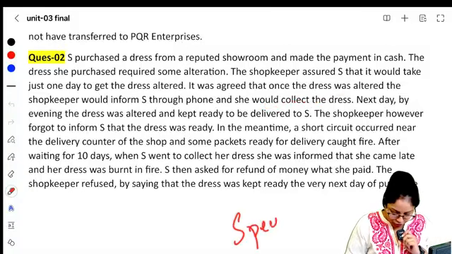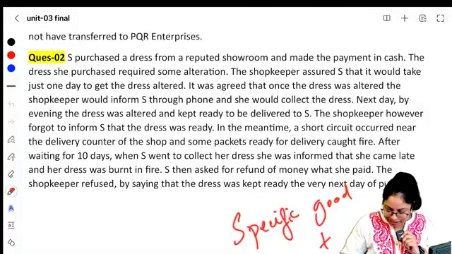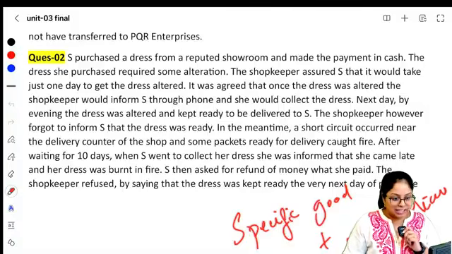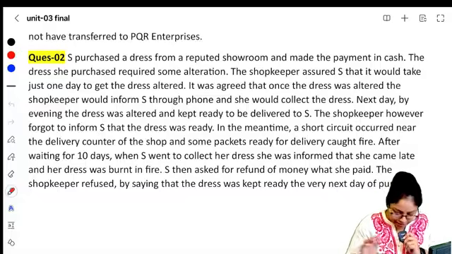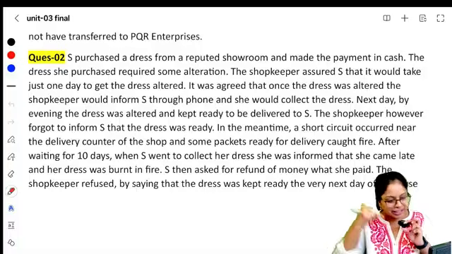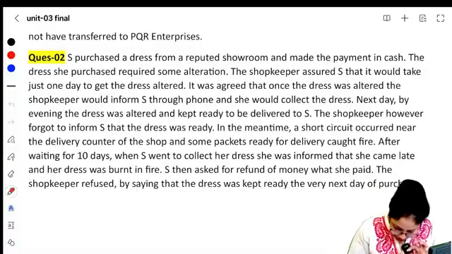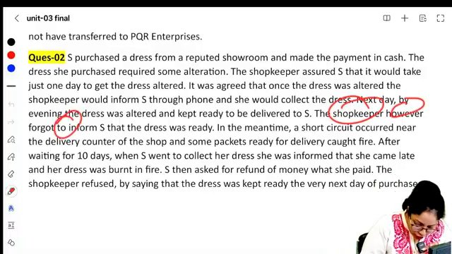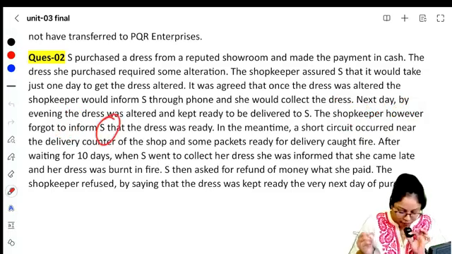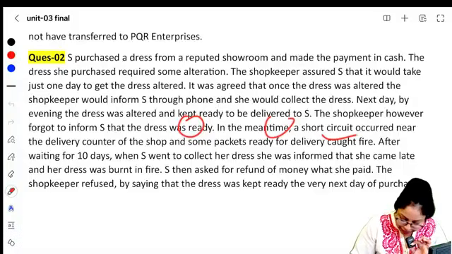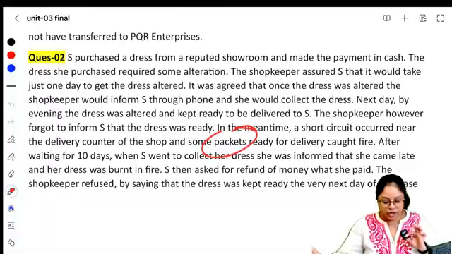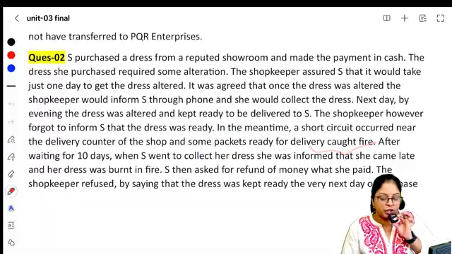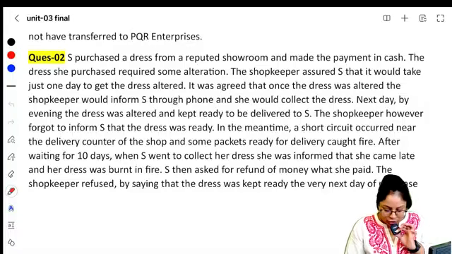So here it's a specific goods, but not in deliverable state, because some alteration has to be done. The shopkeeper told that I will alter it, then I'll give you a call, you come and collect it, right? The shopkeeper, however, forgot. He made the alteration, he forgot to inform S when the dress was ready. In the meantime, a short circuit happened in the shop and the packets which were ready for delivery were destroyed due to fire that happened because of the short circuit.